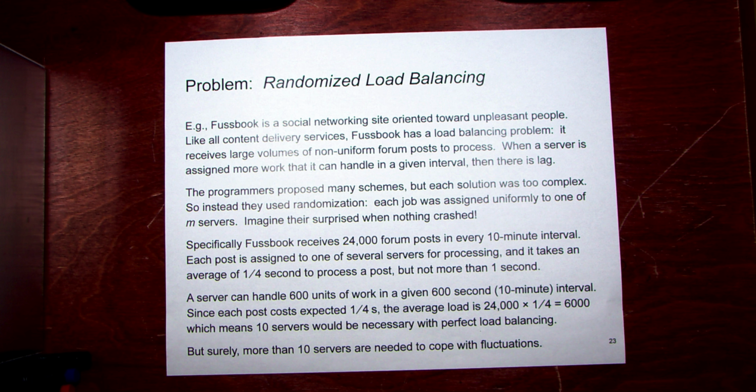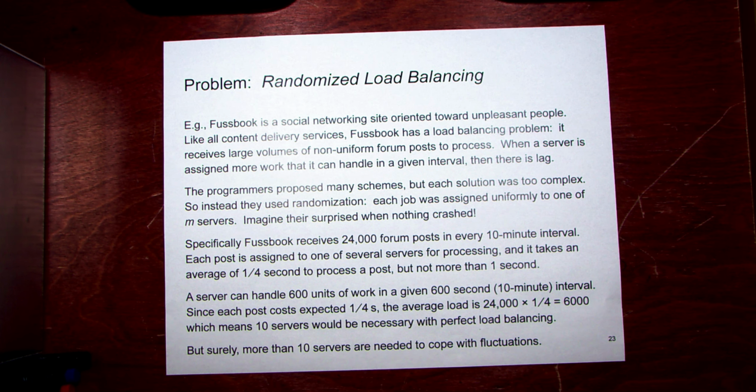So let's look at the particulars of the problem. The numbers I've chosen here are nice so that we can conveniently divide integers. We don't need a calculator for this. They might not be so nice in real life, but let's just deal with it. There are 2,400 forum posts in every 10-minute interval. Over a 10-minute interval, a server can handle 600 units of work, so in a 600-second time interval. It turns out that the average post takes a quarter second to post. That's kind of an average.